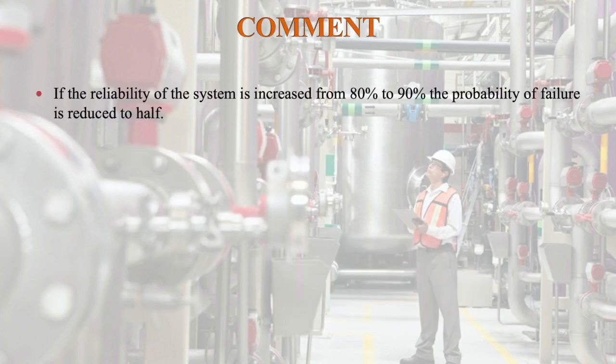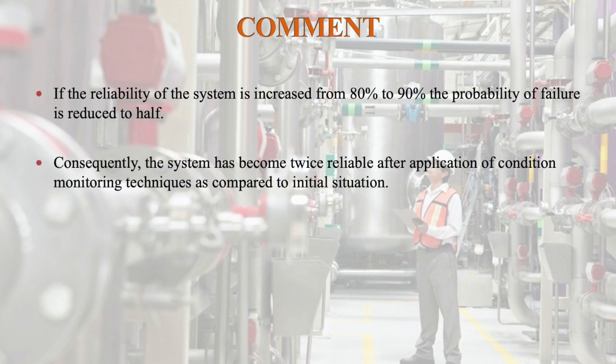So comment, if the reliability of the system is increased from 80% to 90%, the probability of failure is reduced to half. Consequently, the system has become twice as reliable after application of condition monitoring techniques as compared to the initial situation. So this is the advantage of a maintenance management system or condition monitoring system.